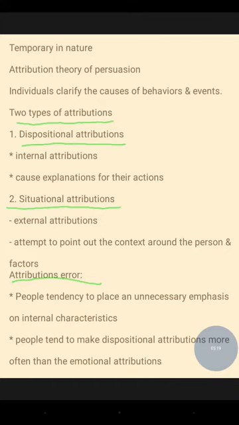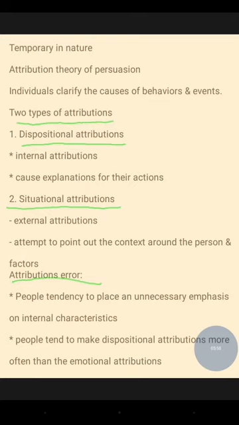Individuals explain the causes of behaviors and events based on attribution. There are two types of attributions. One is dispositional, the second is situational attribution. In dispositional attribution, we consider the internal cause as the explanation for their actions, and situational attribution is an external attribution that attempts to point out the context around the person.